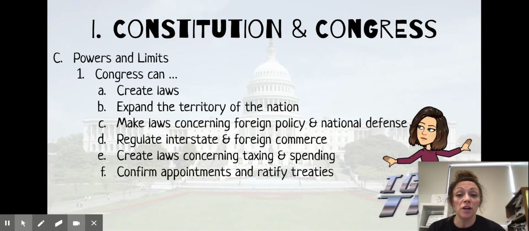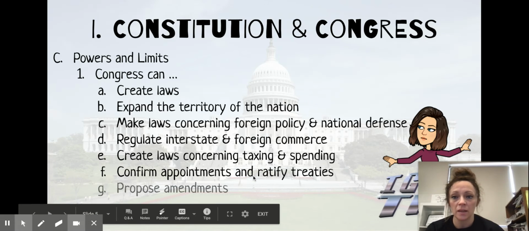They can also confirm appointments and ratify treaties. We've talked about this before, that, for example, if I'm the president and I want my husband to be Chief Justice of the Supreme Court, I can't just say, ha, you are now Supreme Court Chief Justice. I have to nominate him to that position, and then the Senate would go through their confirmation process. Same type of thing happens with treaties. So if I, as president, want to make a treaty with the Prime Minister of England, I can't just wave my magic presidential wand and all of a sudden it happens. I have to have the approval of the Senate.